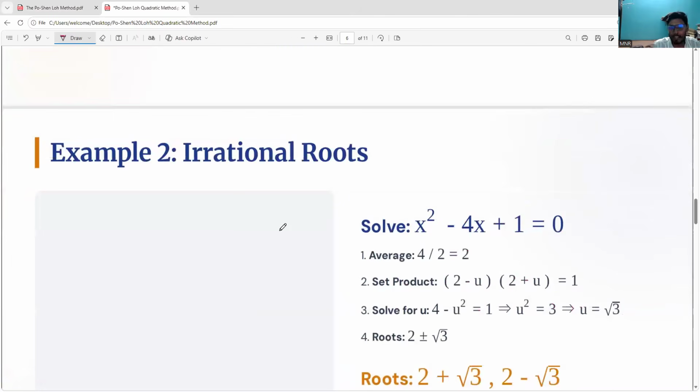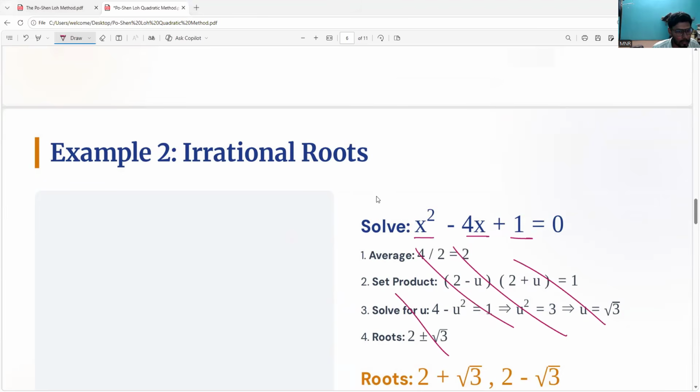So you all can see that irrational roots. So irrational roots, please don't see that answer. If you see, you will never think. So again, x square minus 4x plus 1. Could you all able to see that one?